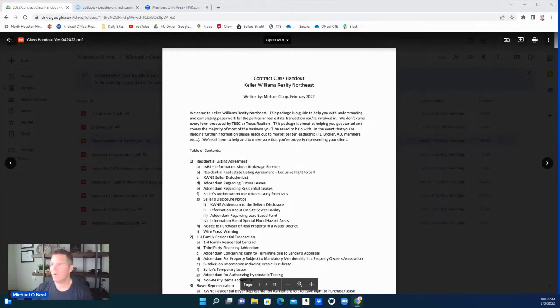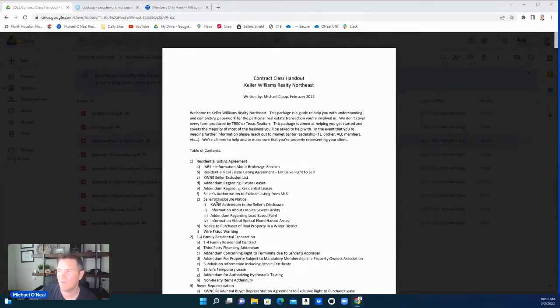All right, we're going to move on down. So we just covered addendum regarding residential leases. We're going to move on down from under residential listing agreement to the seller's authorization to exclude from the MLS. So this form is not actually going to be in .loop. This is a HAR form.